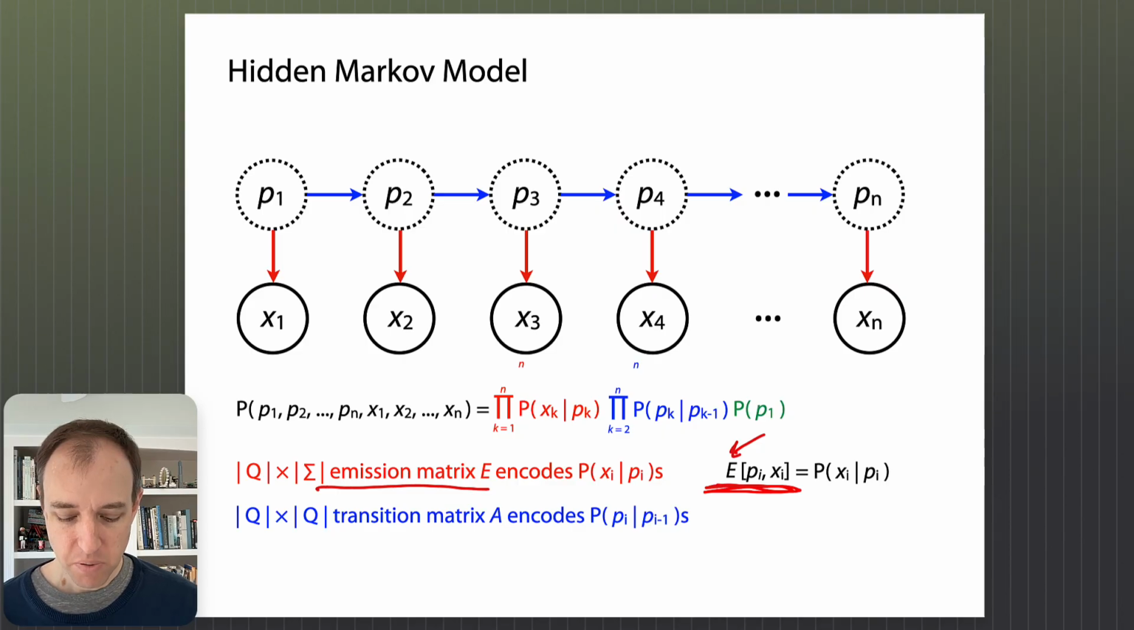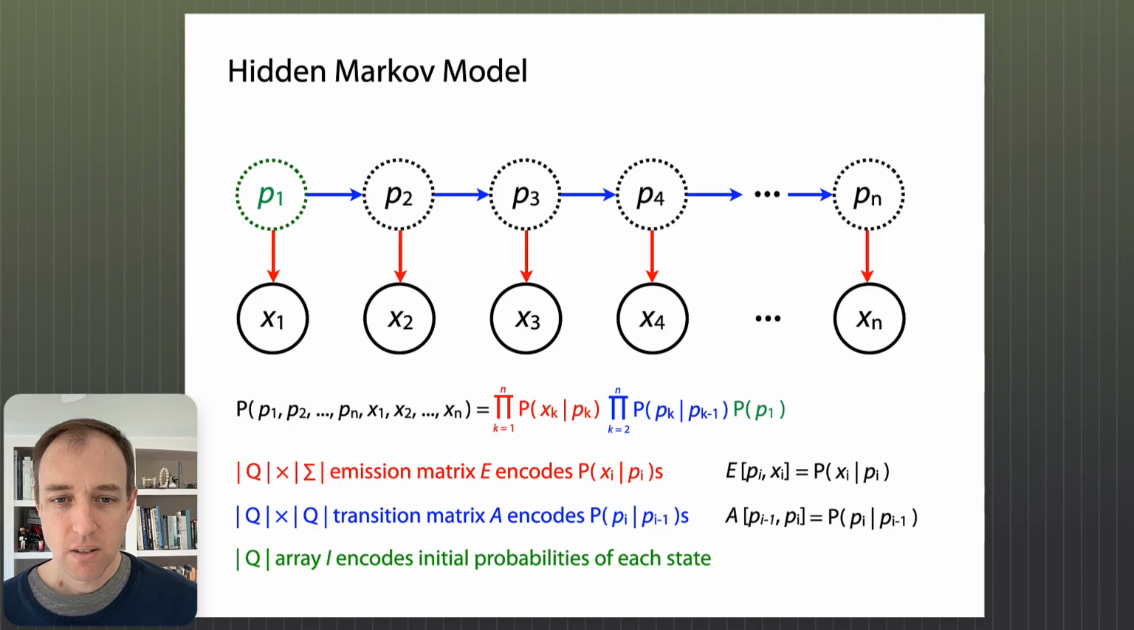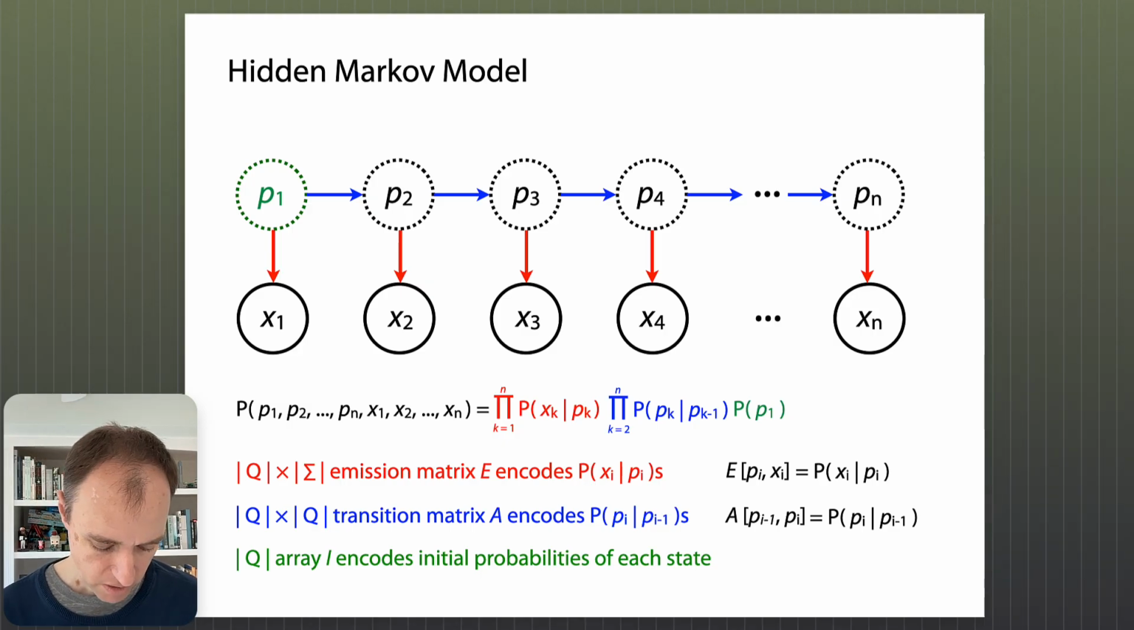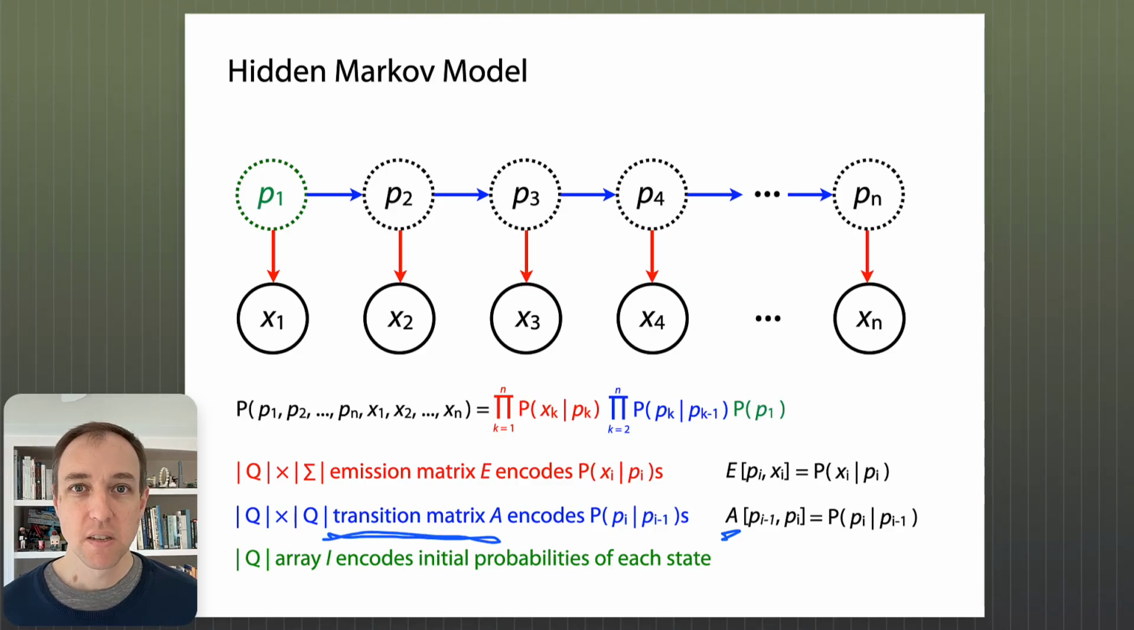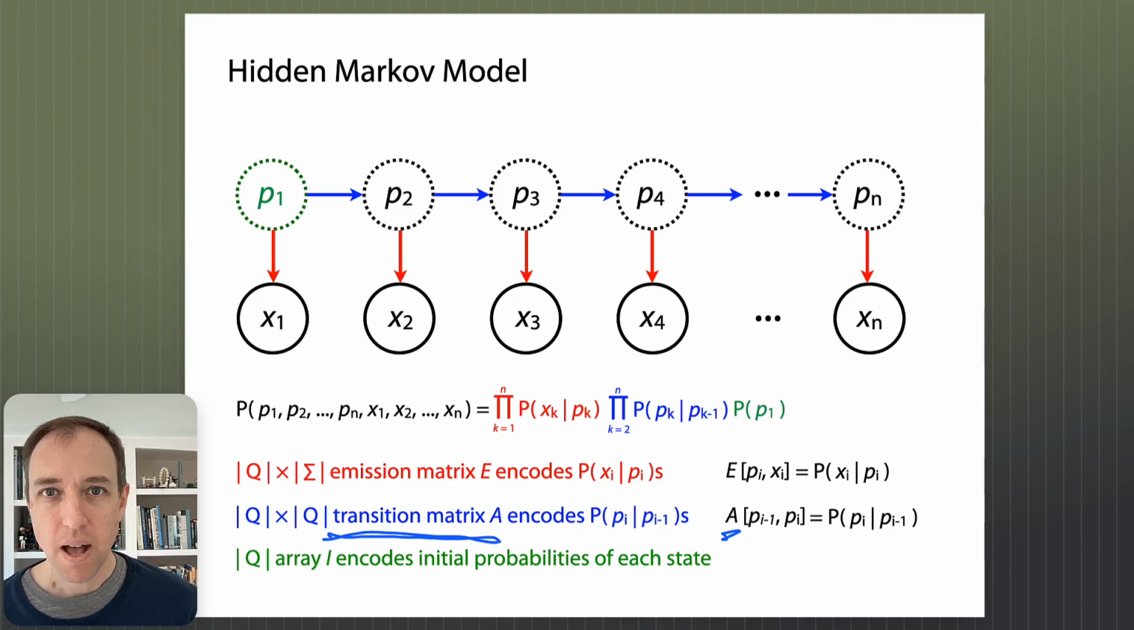Okay, so we multiply those. We have to then multiply in the blue transitions, and those conditional probabilities are going to be encoded in another matrix, which we call A here, the transition probability matrix. This matrix just holds all the conditional probabilities that are state given state. You know, what's the probability that I end up in some state given that I was in some state in the previous step?